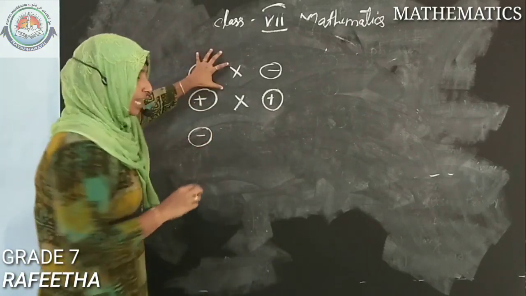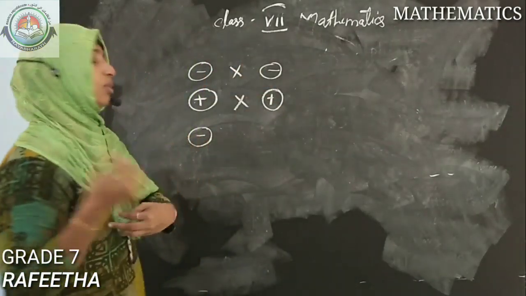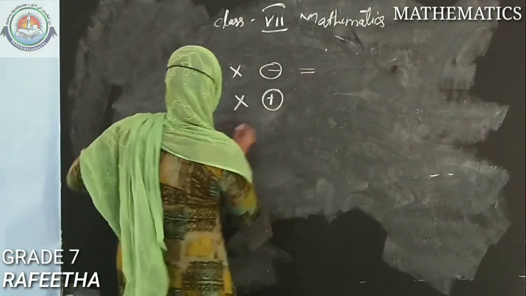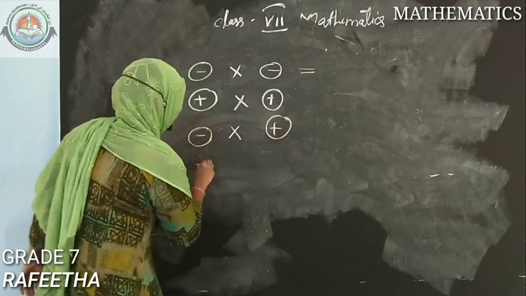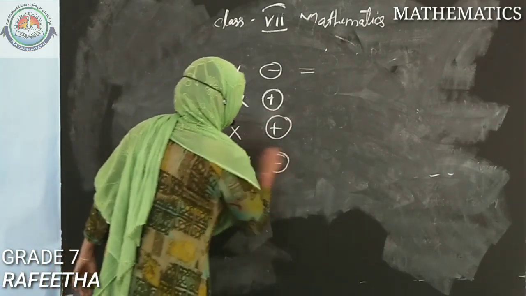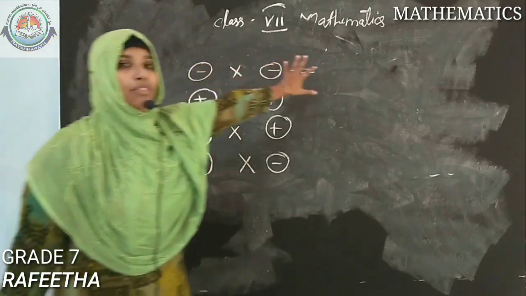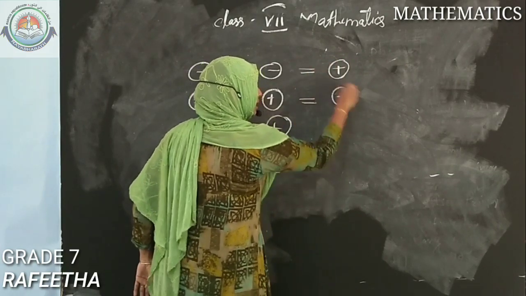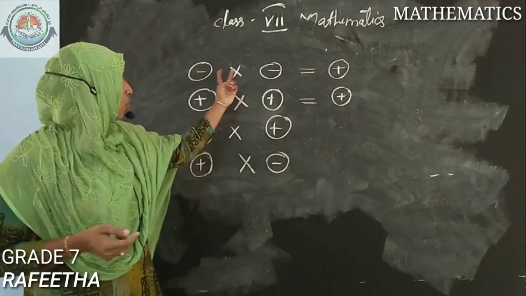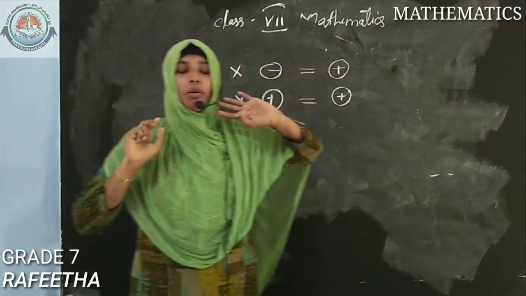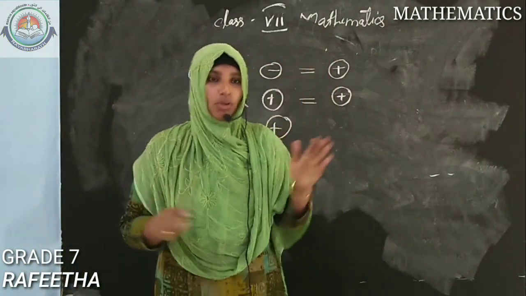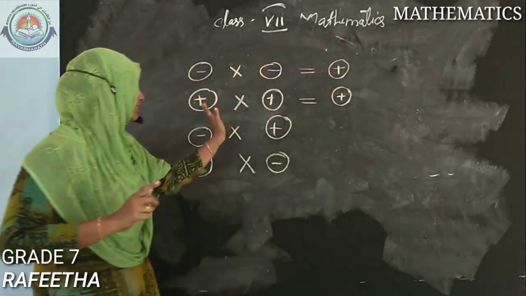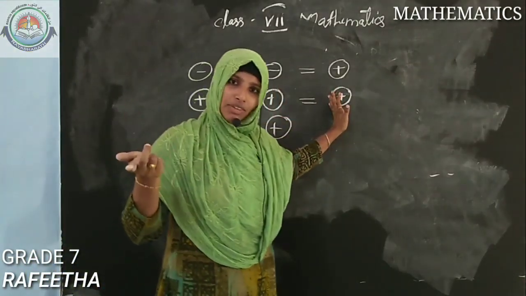That is, a negative number multiplying with a negative number, what will be the answer we get? And if a positive is multiplying with a negative, what happens? Keep in mind that if the same signs are multiplying, the answer will be positive. If both are the same sign, there will not be any problem. The answer will be positive. So here negative times negative, the answer will be positive. Here also this is positive, obviously the answer will also be positive.